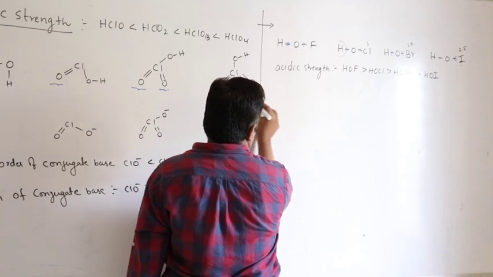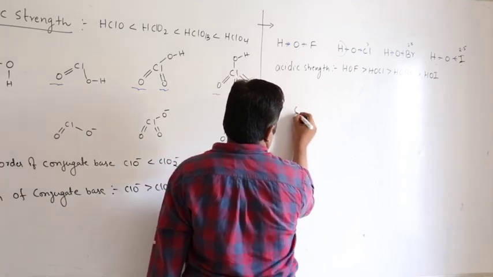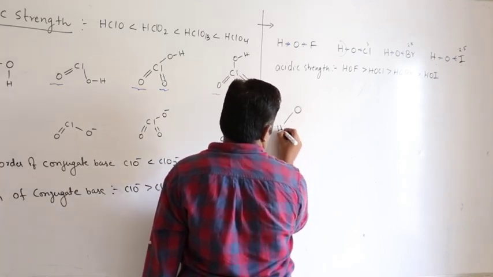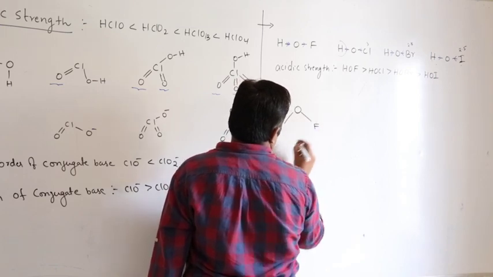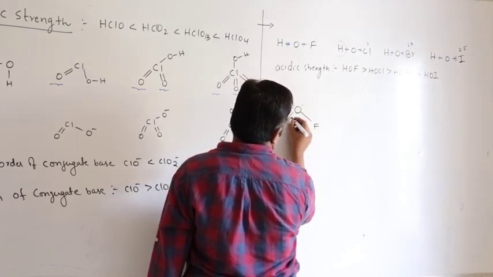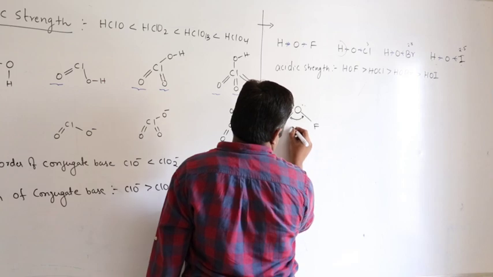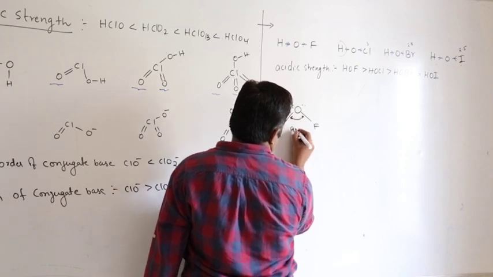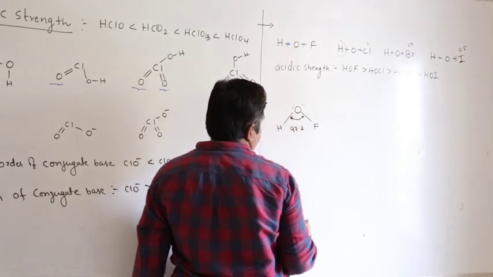And one more important point is bond angle. Oxygen, hydrogen, fluorine. So here the bond angle is found to be 97.2.